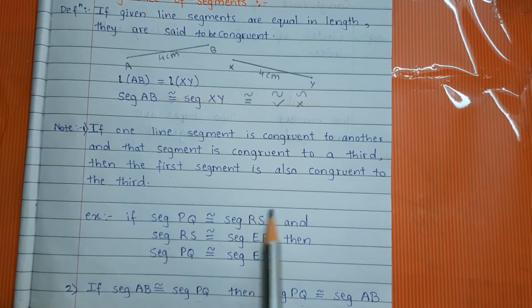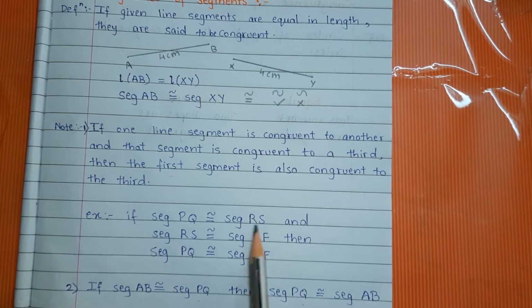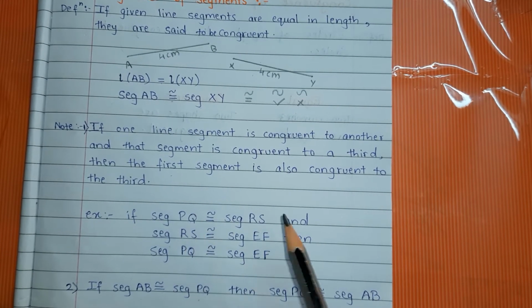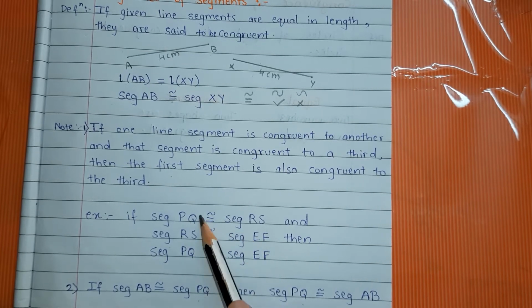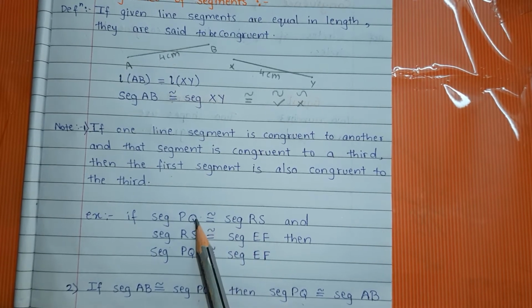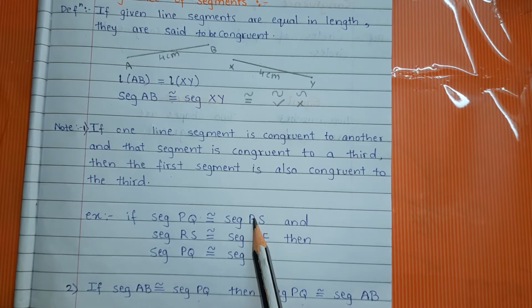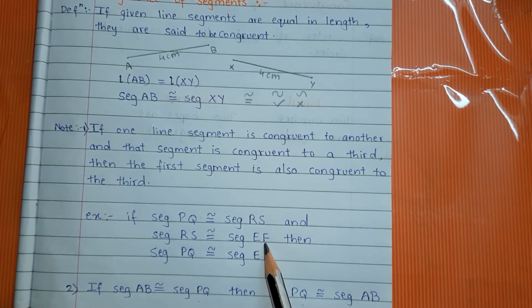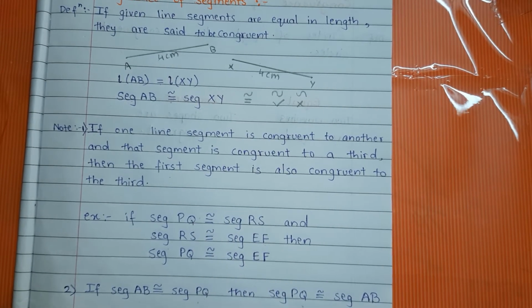If PQ is congruent to RS and RS is congruent to EF, then PQ and EF are also congruent. If one segment is congruent to another, and that second segment is congruent to a third, then the first and third are also congruent to each other.